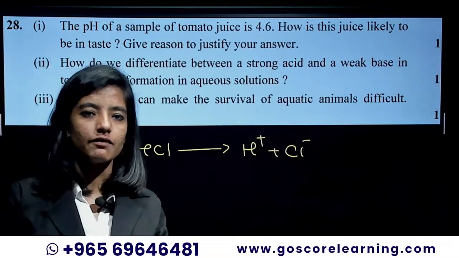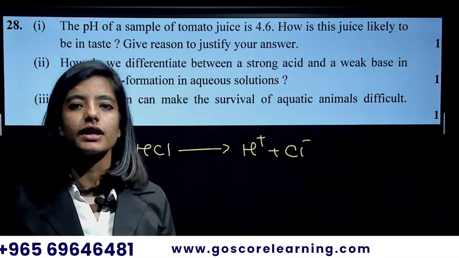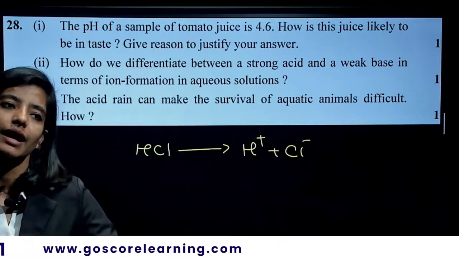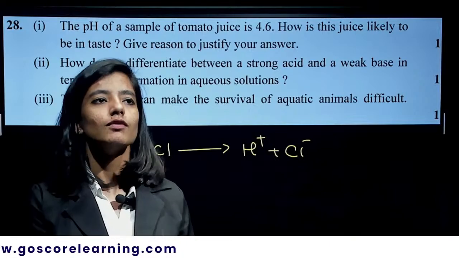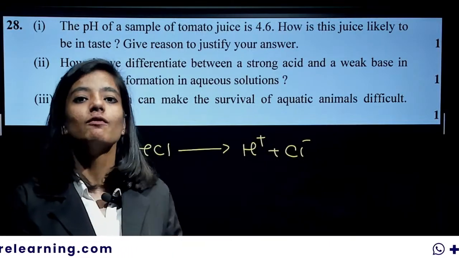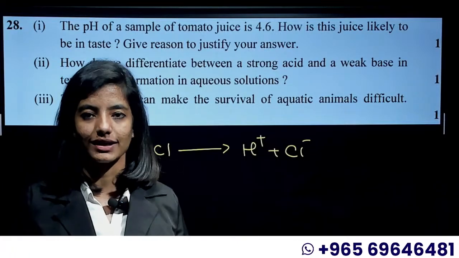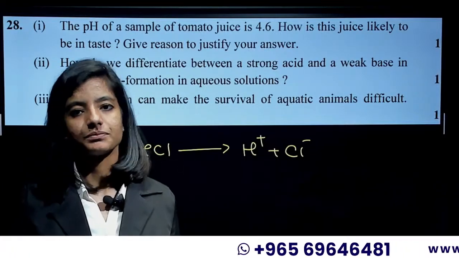If you dissolve it in water and it 100% dissociates, we call it a strong acid. This applies to bases as well. For example, NaOH is a base that completely dissociates in water into Na plus and OH minus. That's a strong base.